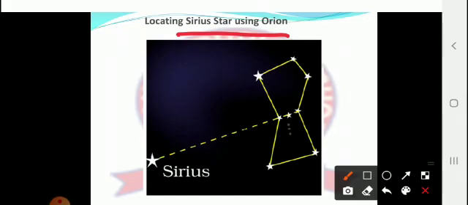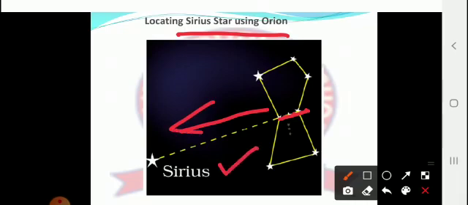With the help of the belt of the Hunter, the 1st, 2nd and 3rd stars, if we join these 3 stars together and extend the line towards the east direction, the brightest star which we will meet is Sirius.